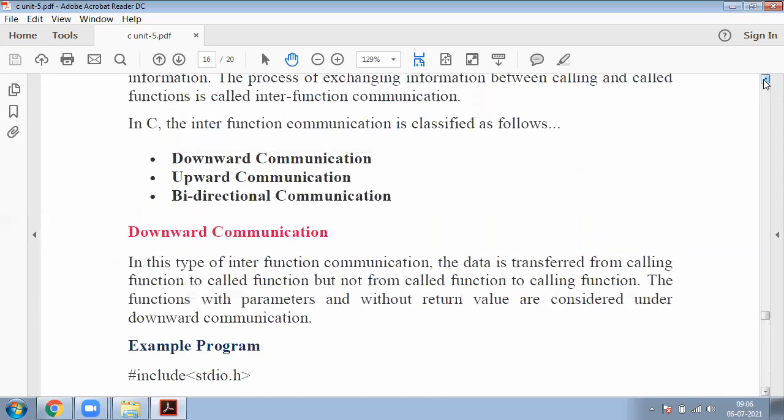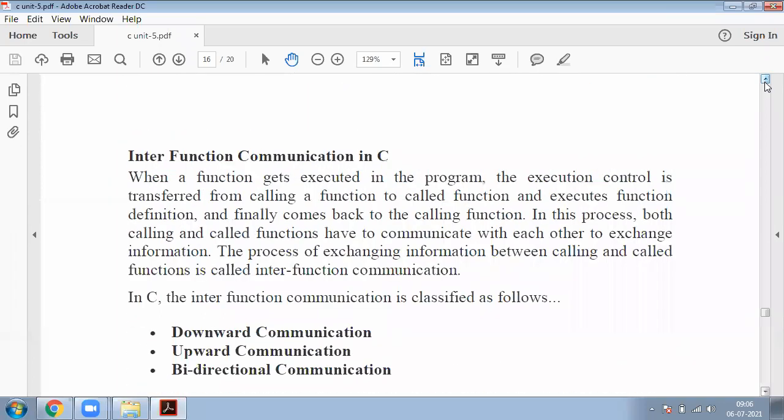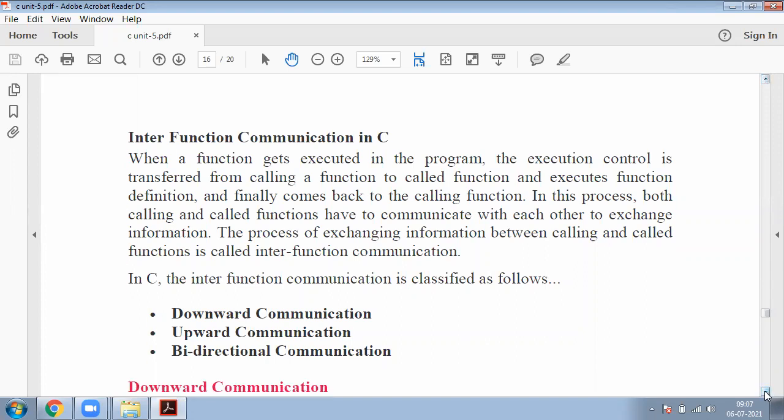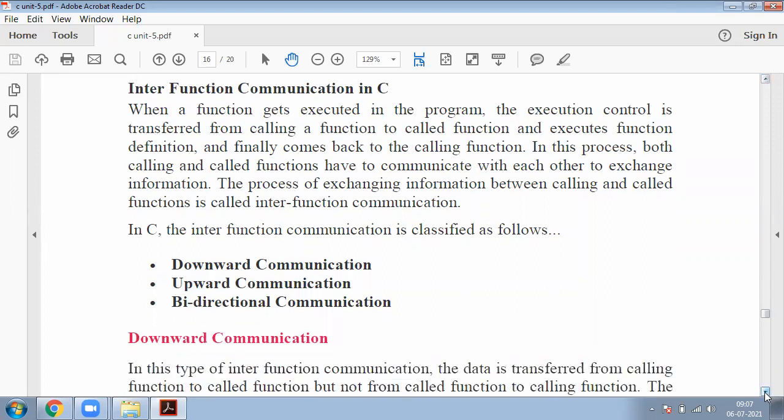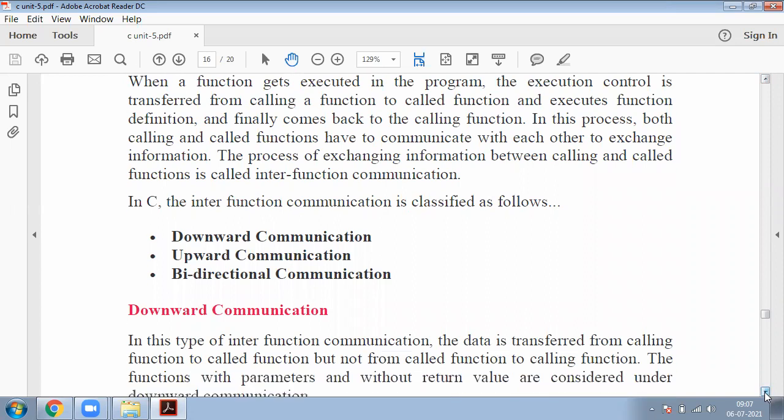Is there any doubts in this topic? Very important topic. In previous exams, these questions were repeated many times. Inter-function communication, is there any doubts? Nobody responding. That means no doubts. So this is about our inter-function communication in C.